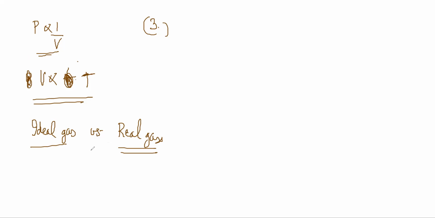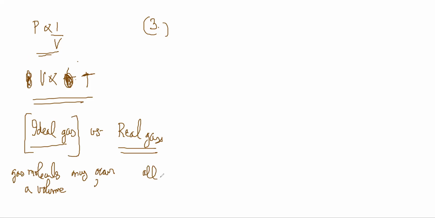What happens is that those assumptions that we had taken are not always true in all cases. Gas molecules may occupy a tiny volume. What else is not true?